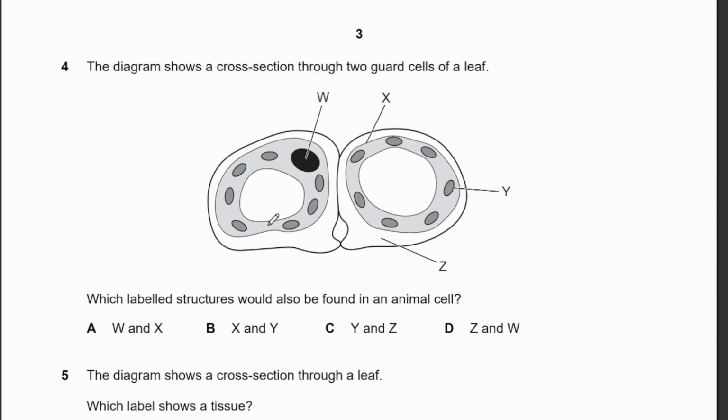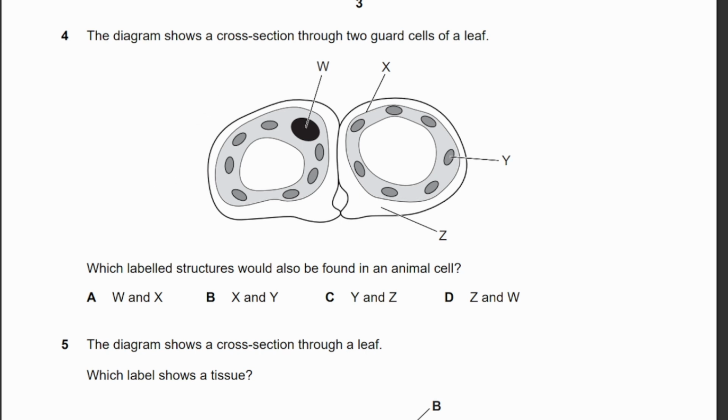Okay, next. Question 4. The diagram shows a cross-section of 2 gut cells of a leaf. Which labelled structures will also be found in an animal cell? Okay, so W is a nucleus, the big black one is a nucleus. X is the cell membrane, Y is a chloroplast, and Z is the cell wall. So in these 2 gut cells, the only similarity with an animal cell is that animal cells also have a nucleus and they also have a cell membrane. So therefore the answer is A.